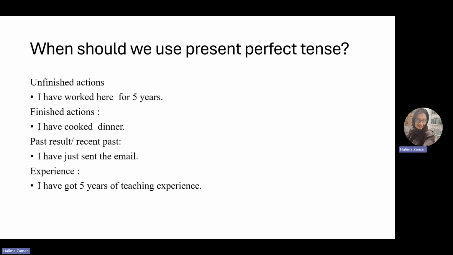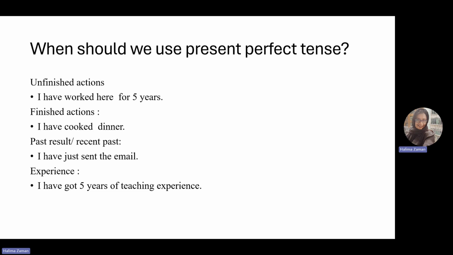We can use present perfect tense to express any recent past activities. For example, you have been asked to send an email to your teacher or to your employer and you are done with it. So you answer them, yeah, I have just sent the email. You have just done this action. So it's recent past and we can use present perfect tense.